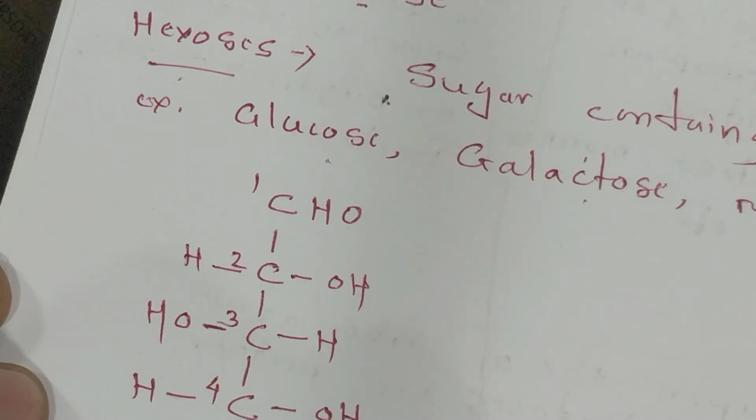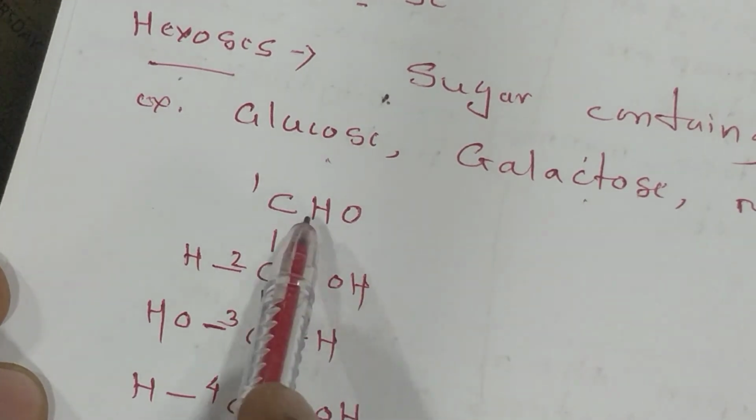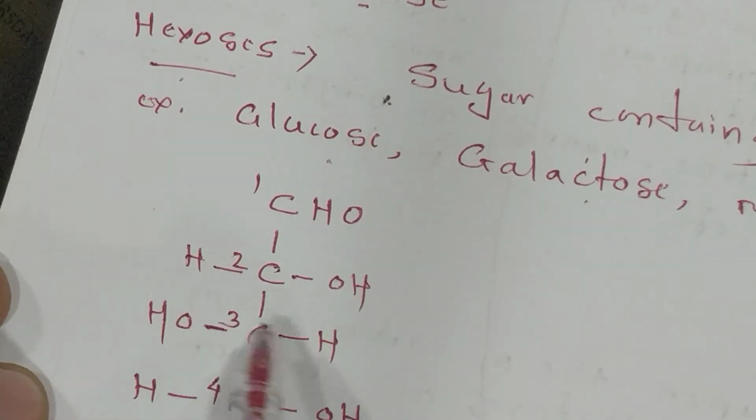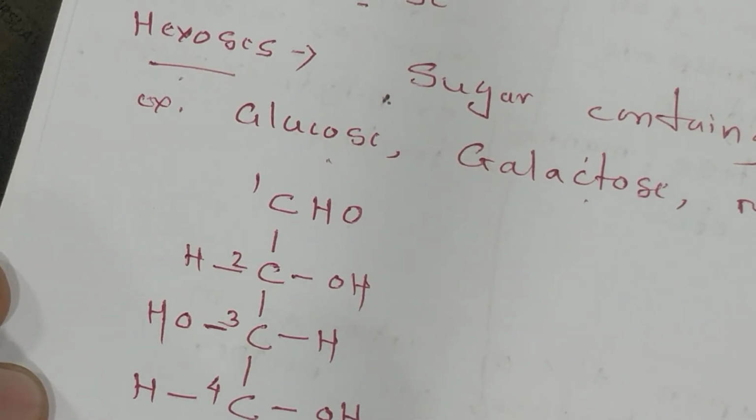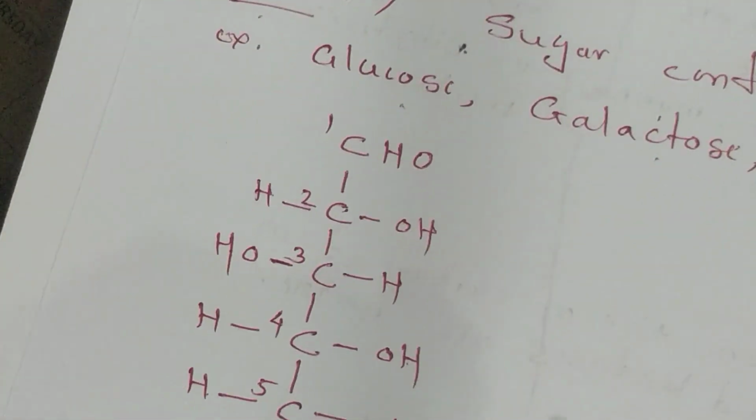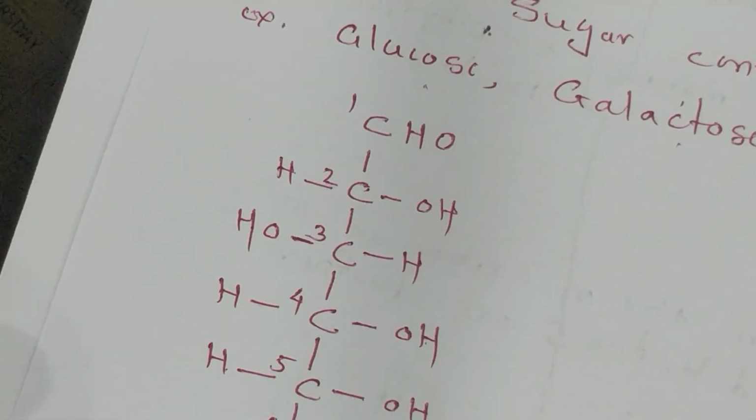H2 6. Count now, it should be 12: 1, 2, 3, 4, 5, 6, 7, 8, 9, 10, 11 and 12. As per your general formula, check all the formulas. Now what is the general formula? C raised to N bracket H2O raised to N.